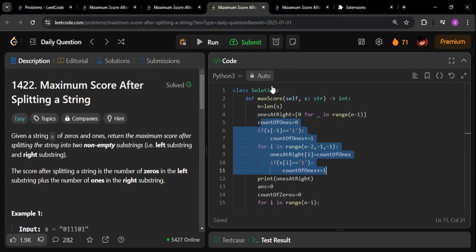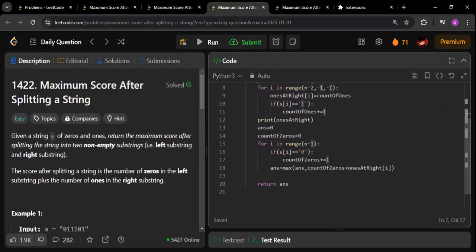Now in the final loop, whenever we see a zero, we calculate the count of zeros. Here we are maintaining a variable called count of zeros, which is zero initially, and whenever we see a zero value, we increment this count. Count of zeros is equal to count of zeros plus one, and then we do this part: the count of zeros plus the ones at right. So we are only caching the number of ones at right for each of the indexes, but for the zeros we calculate them as and when we progress through the array.